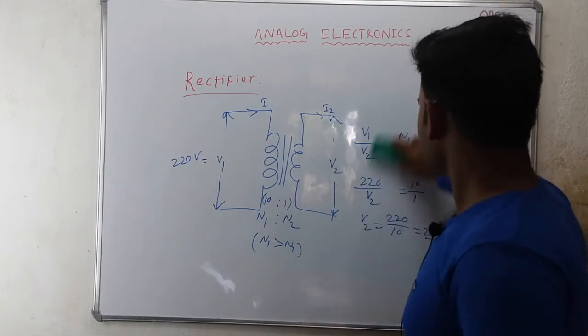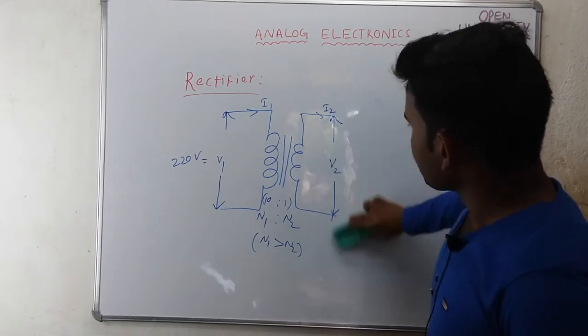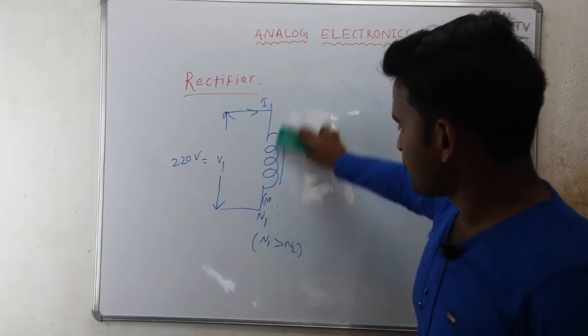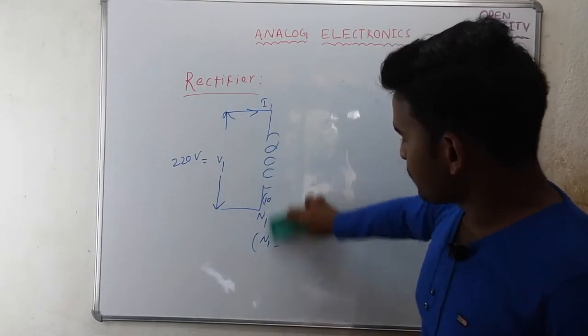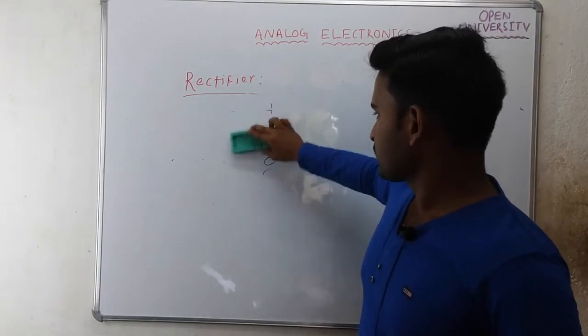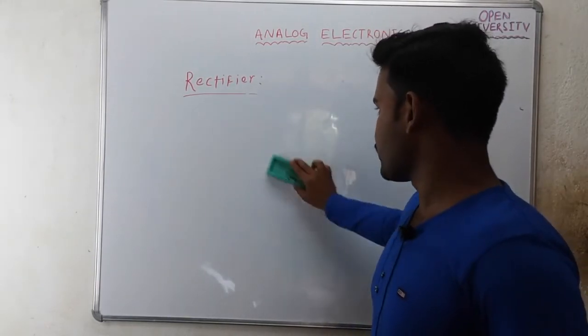So the first reason is to reduce the strength of the AC voltage, and the second reason is to protect diodes having smaller breakdown voltage. These are the purposes of using a step down transformer.